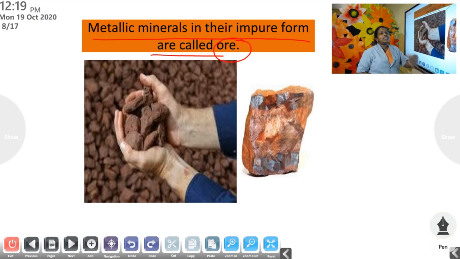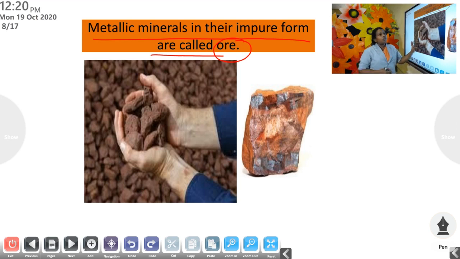Impure form means the mineral contains soil. That mineral may contain soil particles, and we will not be able to use that soil itself for making things. So we have to process it, remove all the dirty things, that is soil and all, and take the minerals only from that. So the soil which contains minerals in their impure form is called ore.